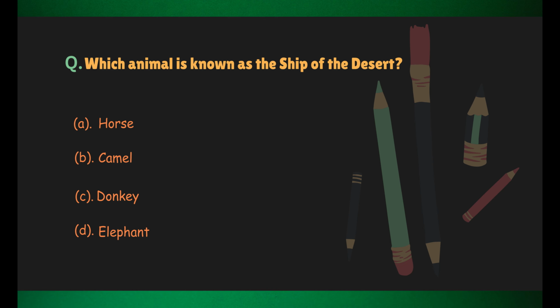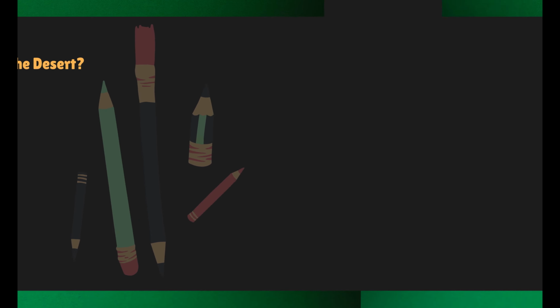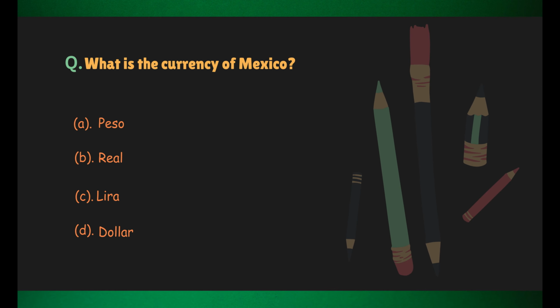Which animal is known as the sheep of the desert? Correct answer, camel. What is the currency of Mexico? Correct answer, peso.